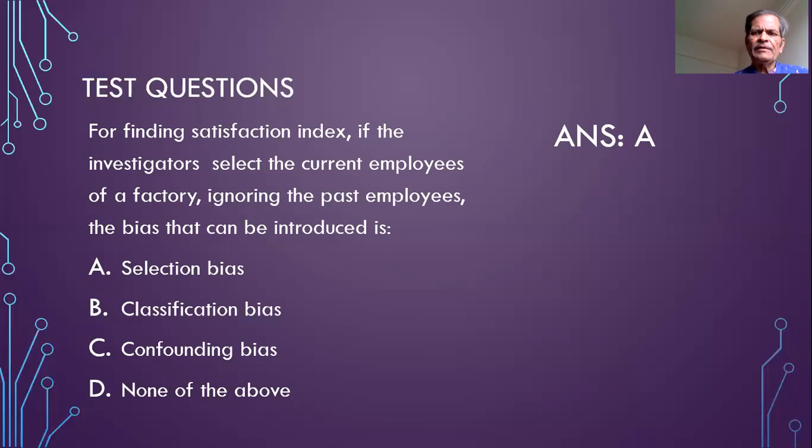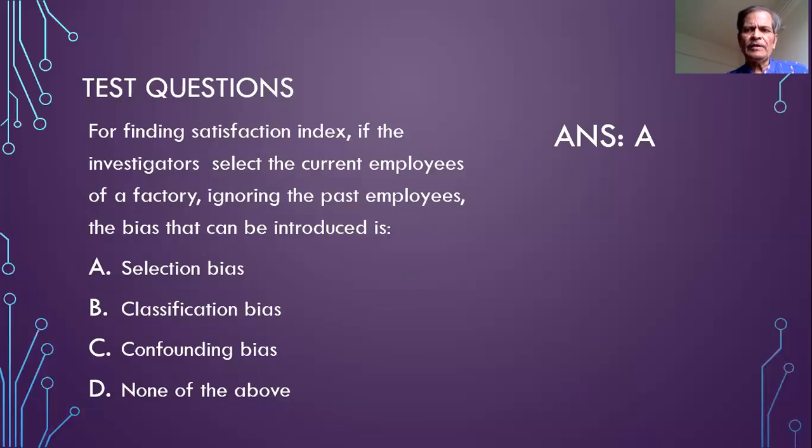If you want to find the satisfaction index, that is whether the employee is satisfied with the current employment, then if you select the current employees only and ignore the past employees, then there would be a selection bias, because the satisfaction index would be different in the current employees and the past employees.